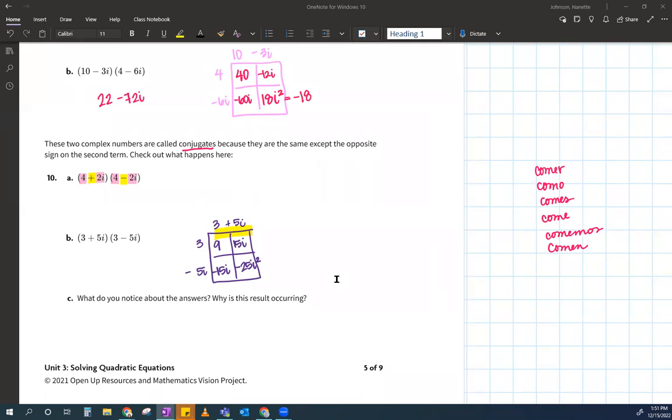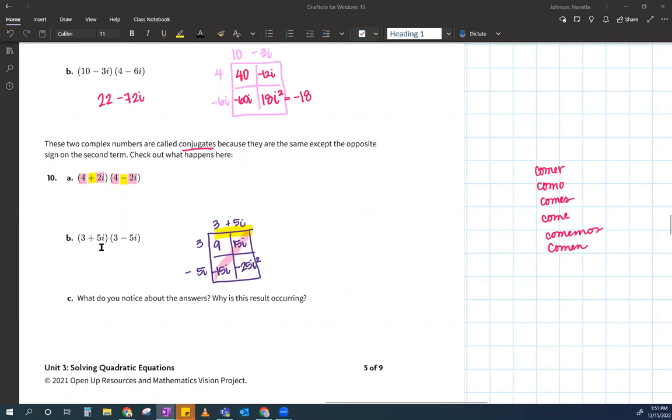What do you see that's going to happen? Yeah. First of all, your 15i and your minus 15i, they cancel. Very good. I wonder if that'll happen with all conjugates.